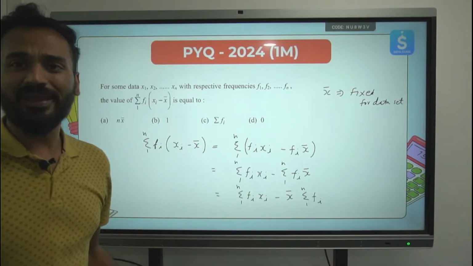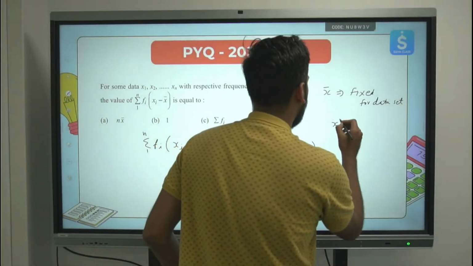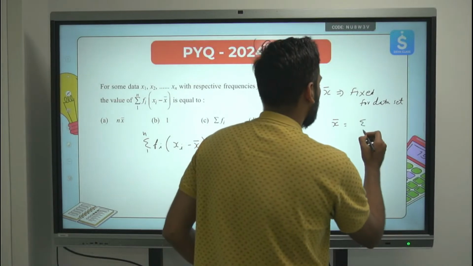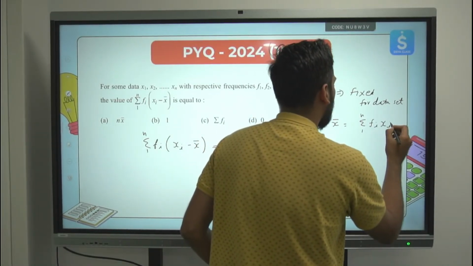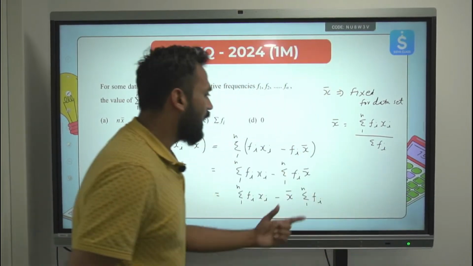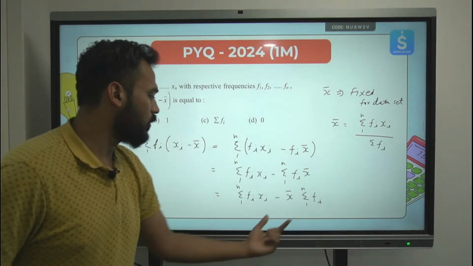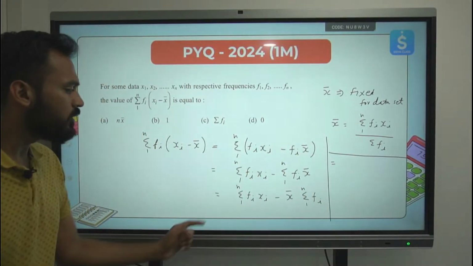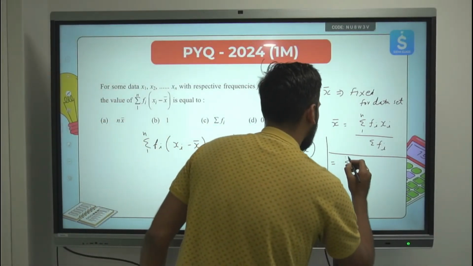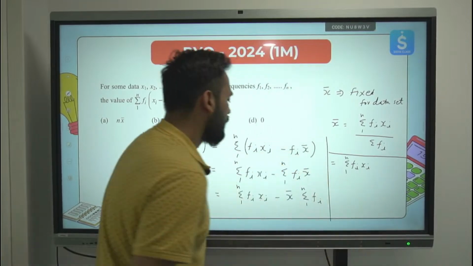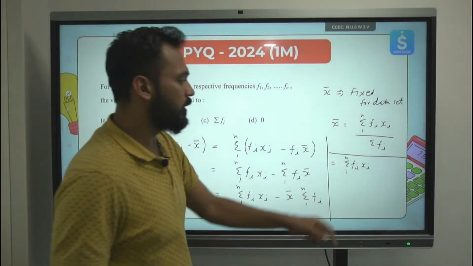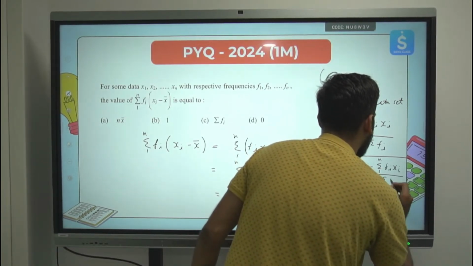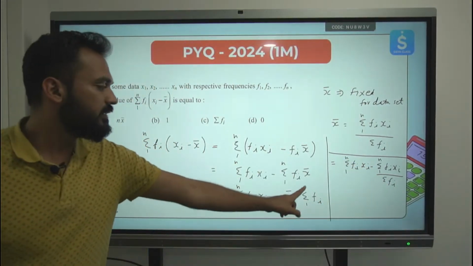Now what is the formula for x bar, the mean? Anyone? The formula for the mean from the direct method is summation 1 to n fi xi upon summation fi. Clear? So I will substitute this value of x bar here. Summation 1 to n fi xi minus, in place of x bar I will use this formula, summation 1 to n fi xi upon summation fi, multiplied by summation 1 to n fi.